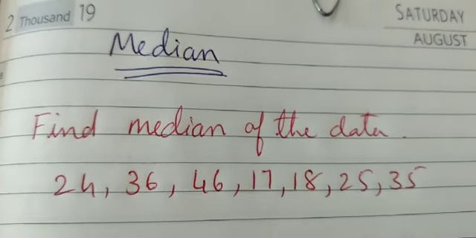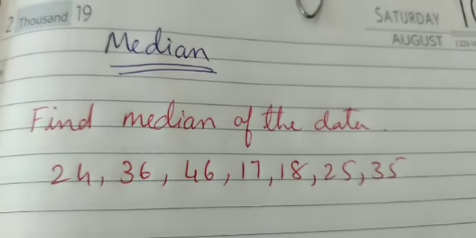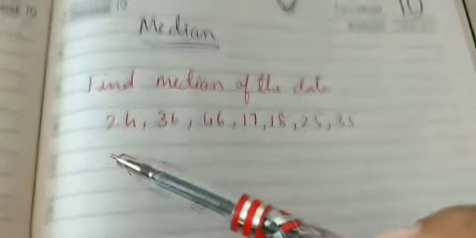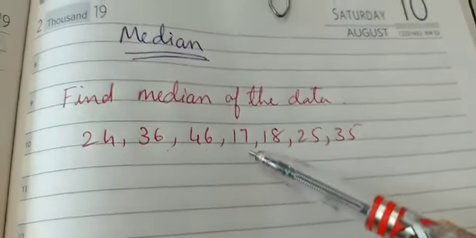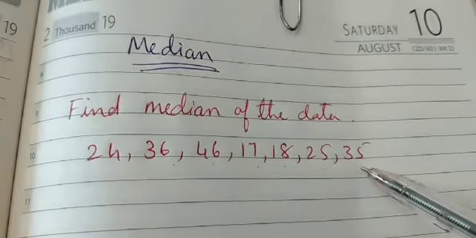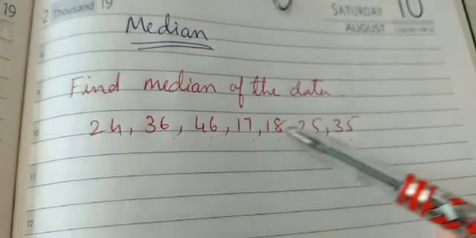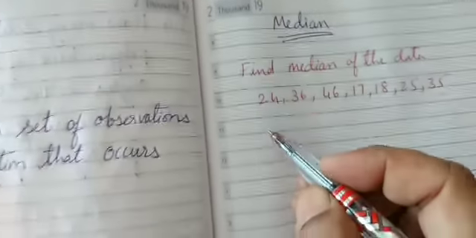Let's see with the help of the given data how you are going to find median using the formula. तो यहाँ पे मैंने ये डेटा लिखा हुआ है 24, 36, 46, 50, 17, 18, 25 and 35. Right? How many observations are there? 1, 2, 3, 4, 5, 6, 7. 7. तो यहाँ पे n क्या हुआ? n is equal to 7. That is number of observations n.